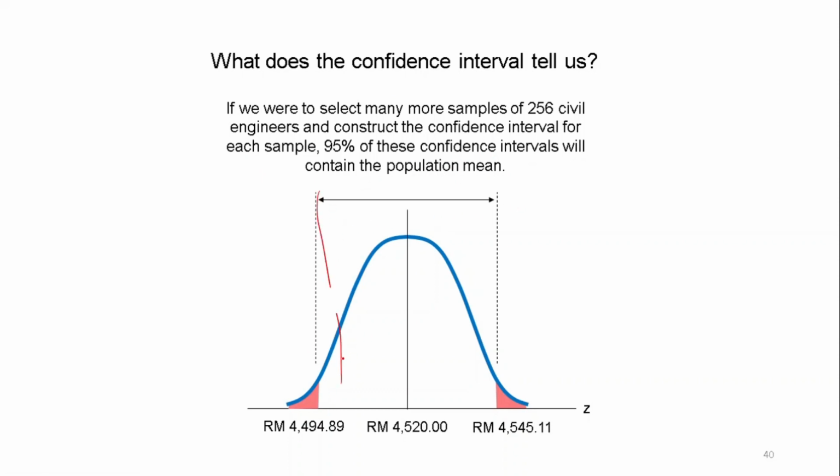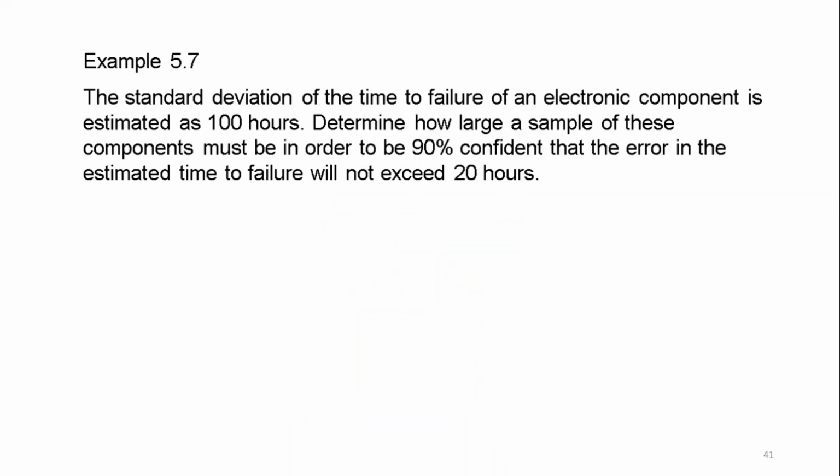So this is our confidence interval, between this range. So we say that 95% of these confidence intervals will contain the population mean. So this is actually the population mean that I mentioned earlier.